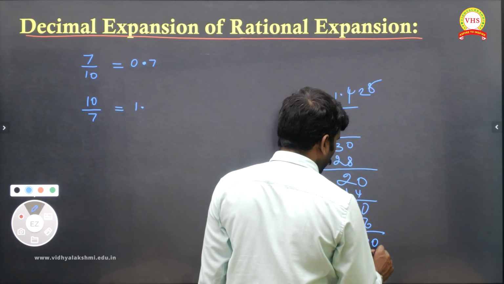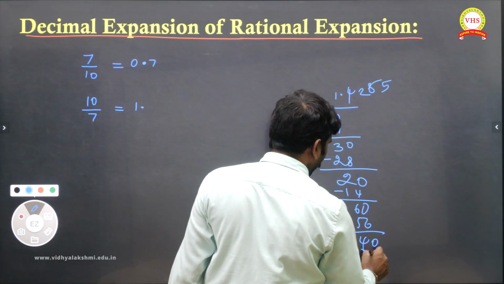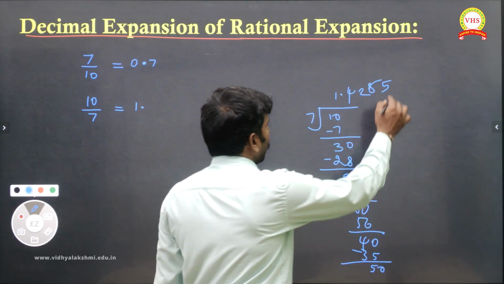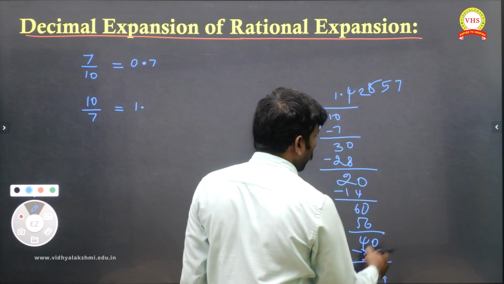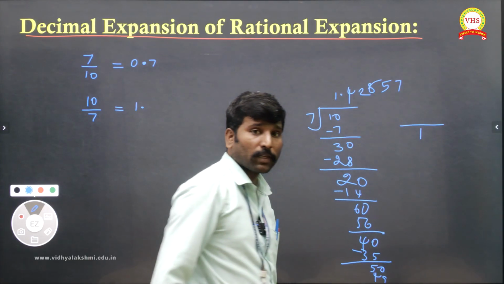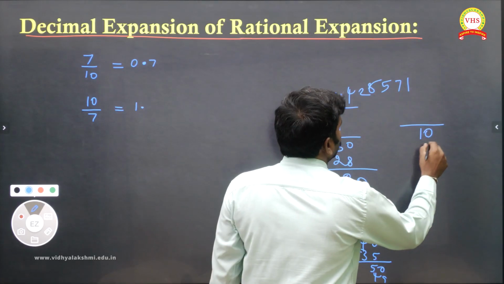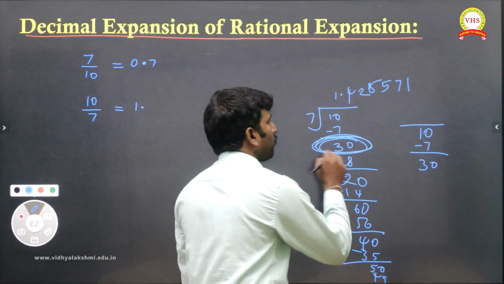Again 4, 0. So 5 times 35. 5 you get 50. If you give again 0, 50, 7 sevens are 49. So what I am getting? Remainder 1. Again if you give 0, 1 sevens are 7. Remaining 3. 3 na 30. So again the same number is coming.